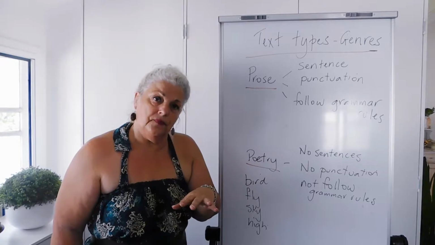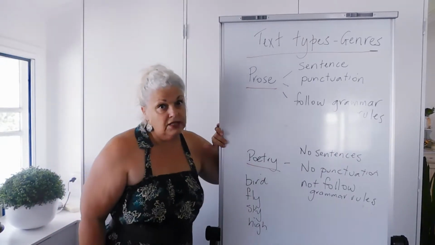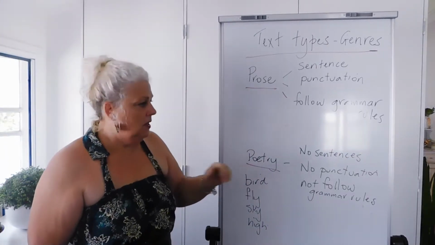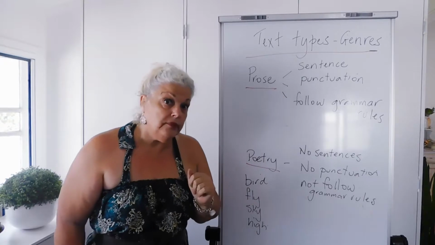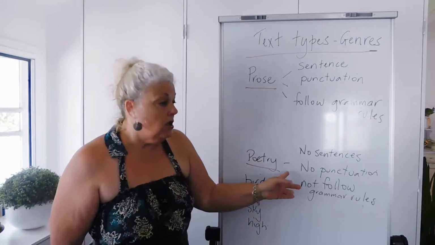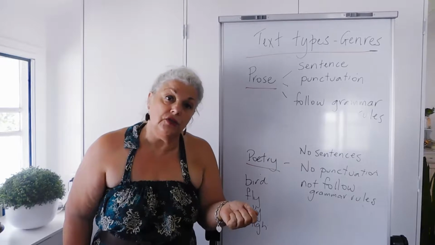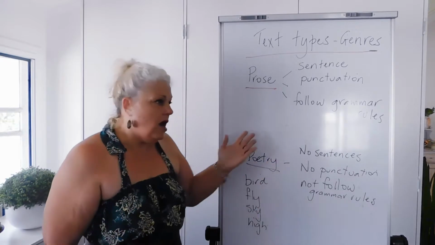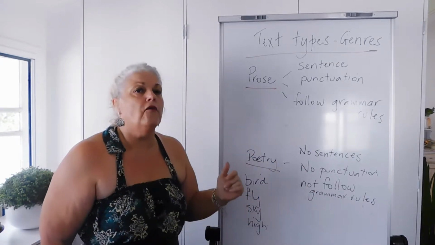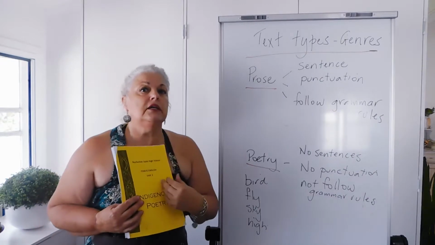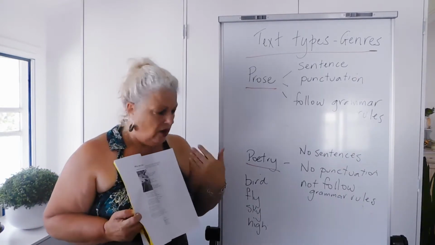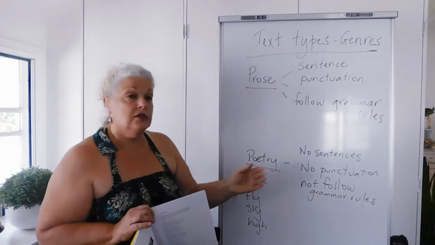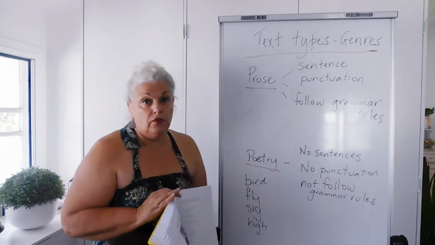Otherwise, you'll have all red marks around your work and you'll be told to fix it up because you haven't followed the rules. Now, with poetry, maybe this is why lots of young people like to write poetry, there are no rules. You don't have to have sentences if you don't want. You can, but you don't have to. You don't have to have punctuation or follow punctuation rules. And you don't have to follow the rules of grammar. So it's a very free-flowing form of writing. And you'll find in these poems here examples of how these particular things have not been followed. There's no sentences, there's no punctuation, the grammar rules are not there.